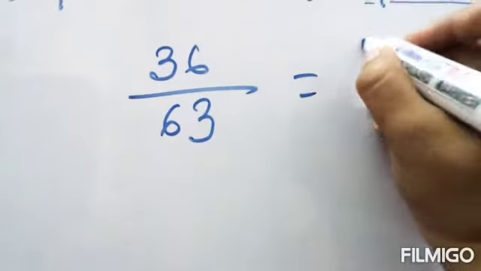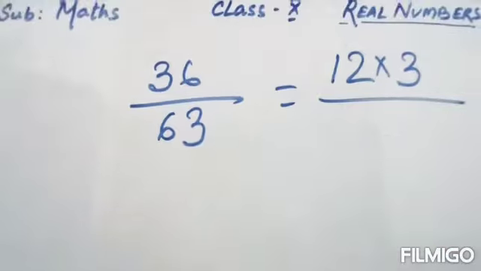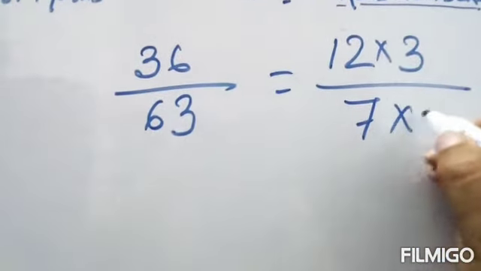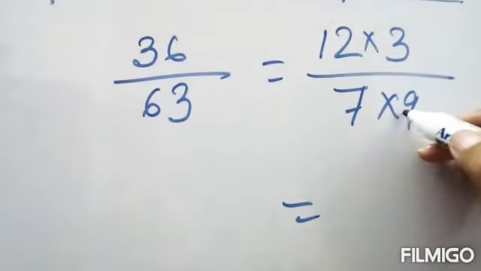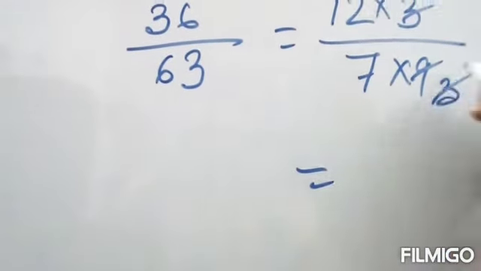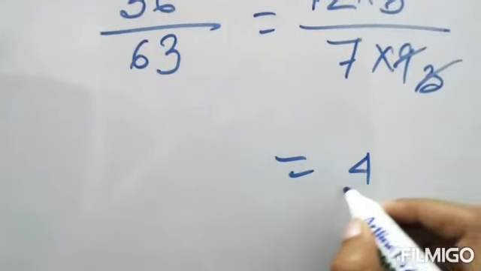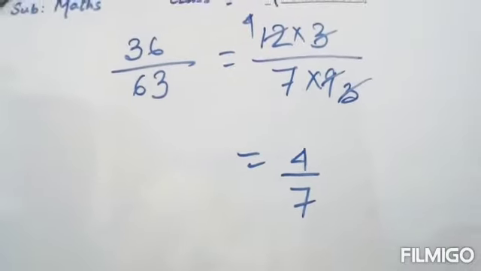We can say it as 12 into 3 by 63, which is 7 into 9. So it will be 4 by 7, right? 4 by 7.